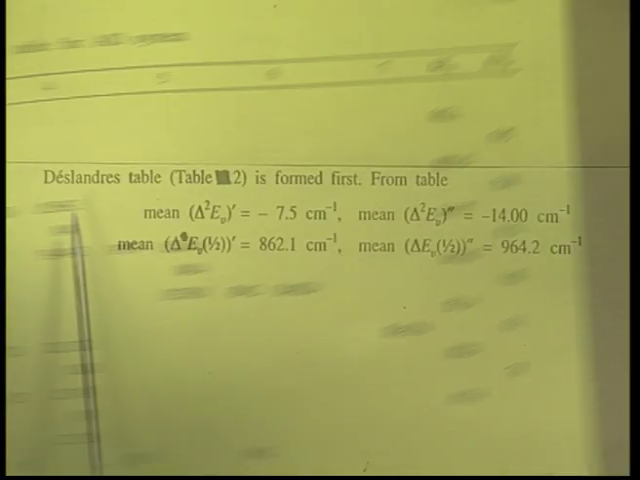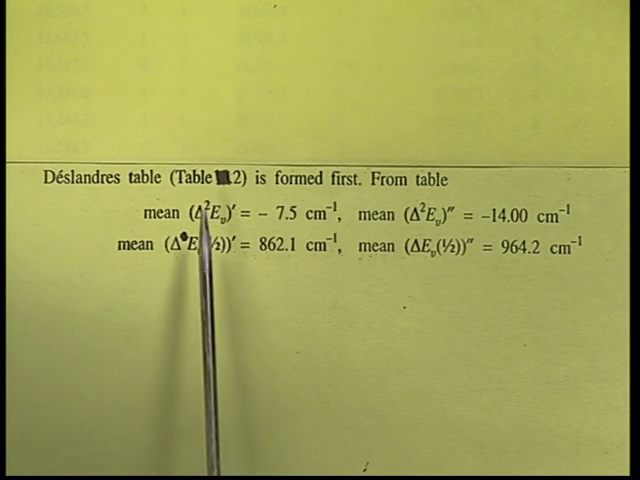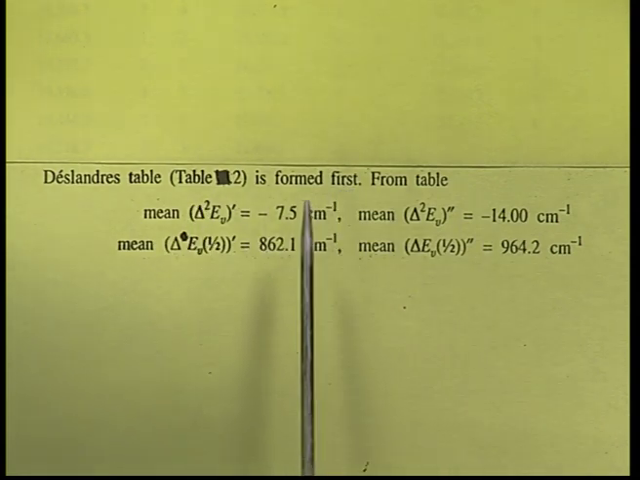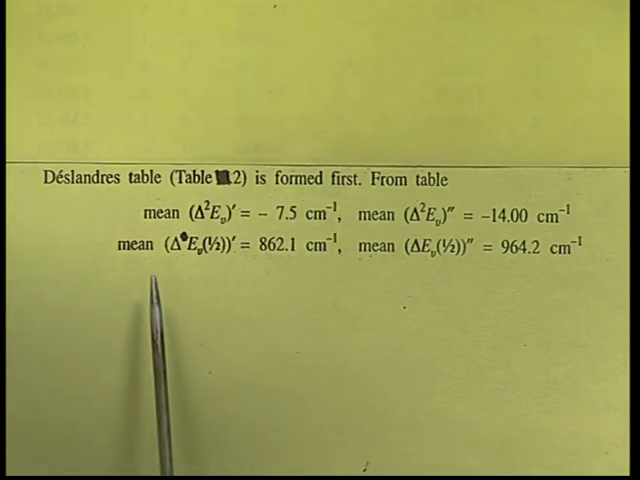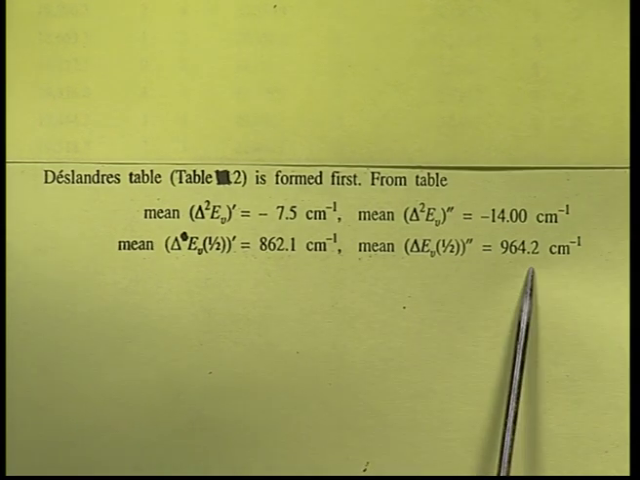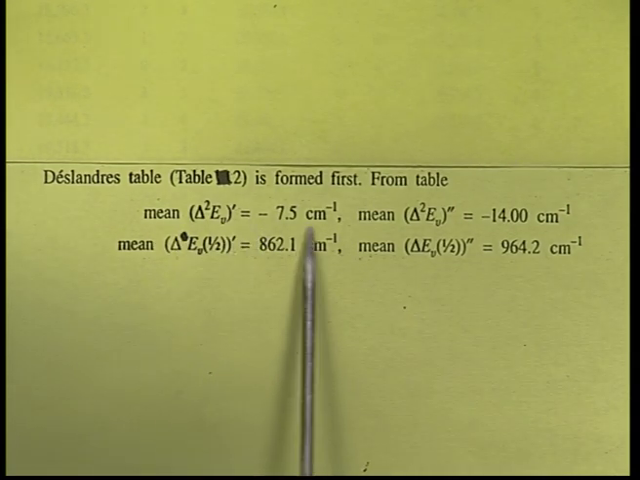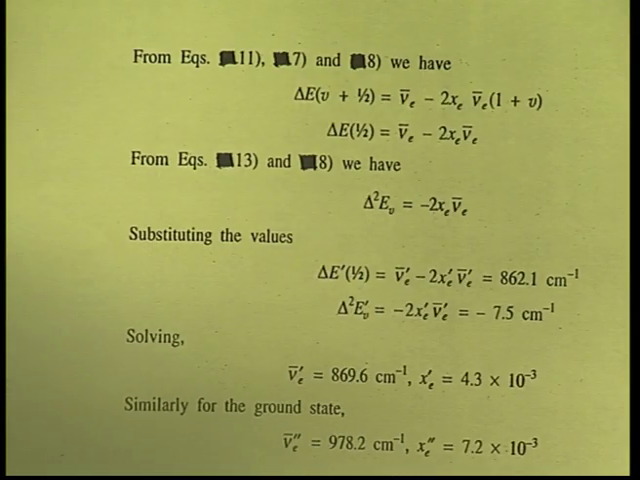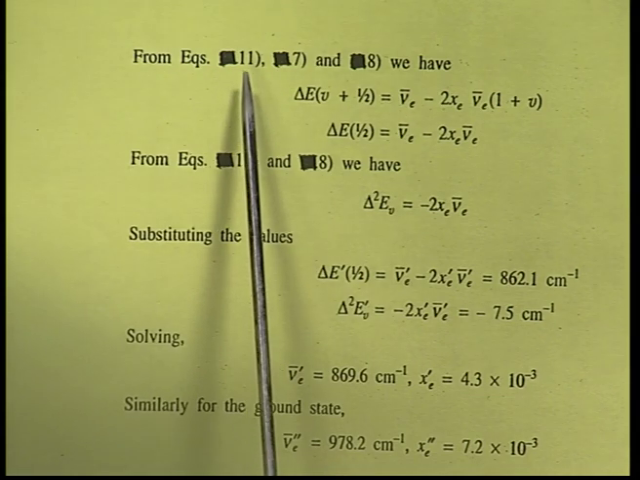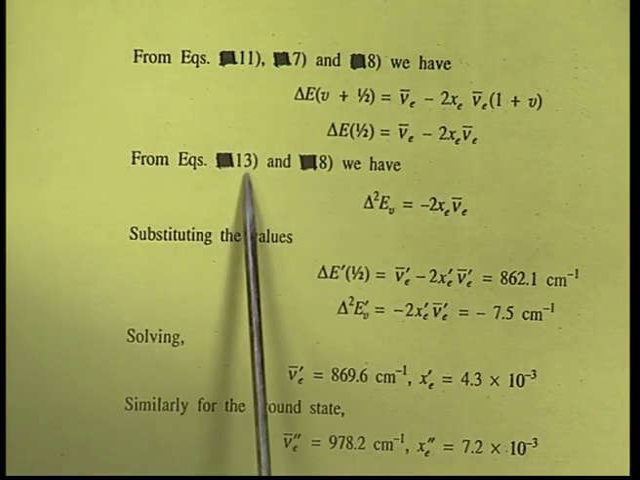The earlier Deslandres table that we have seen has been formed, and using that we have taken the first difference and second difference. Now, this is the first difference, these values we have seen already. This is the second difference, these values also we have seen already. We will use these values and evaluate the molecular constants. We have seen the values of first differences and second differences, and now they are associated with the earlier equations we have developed, equations 11, 7 and 8, equations 13 and 8.